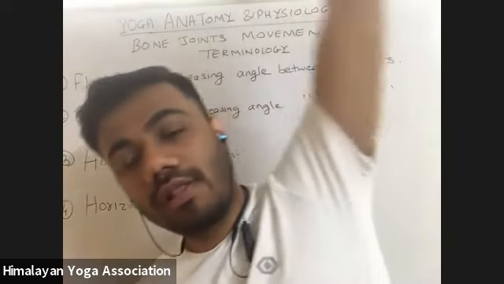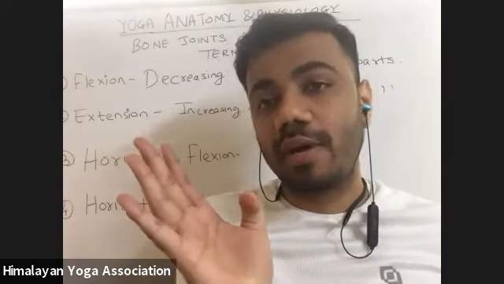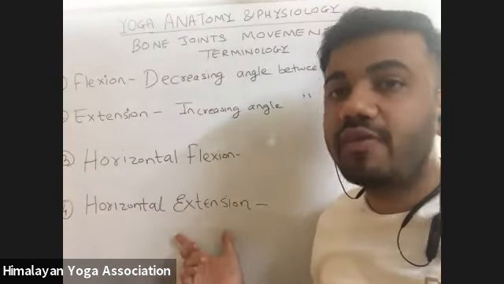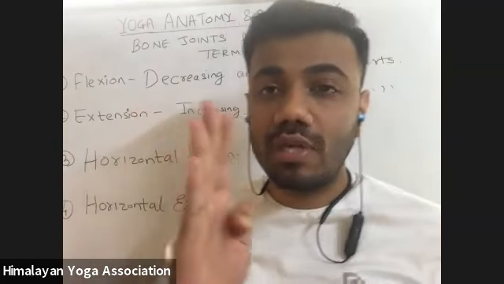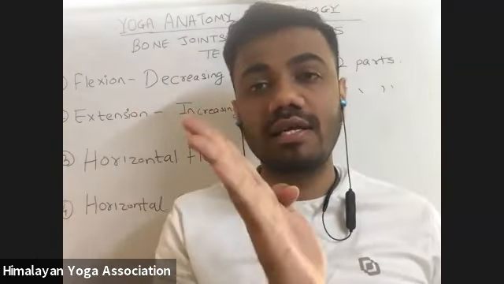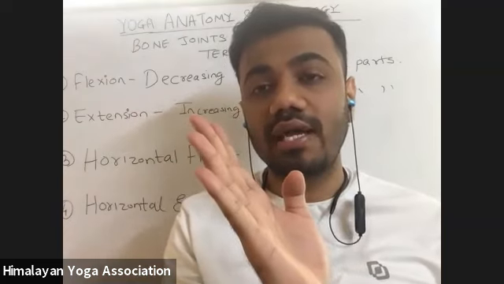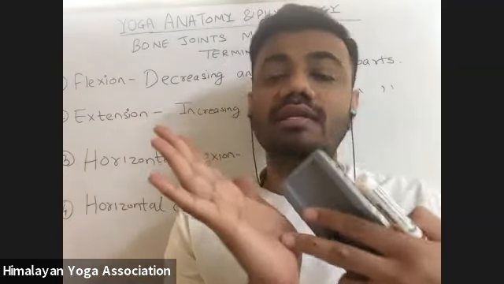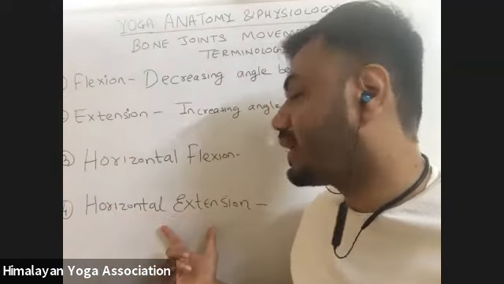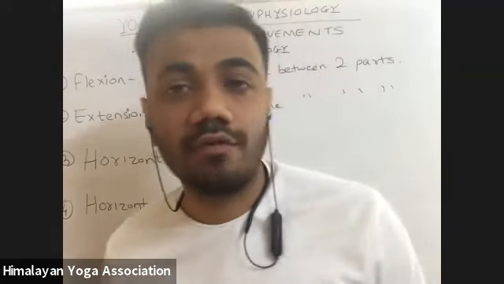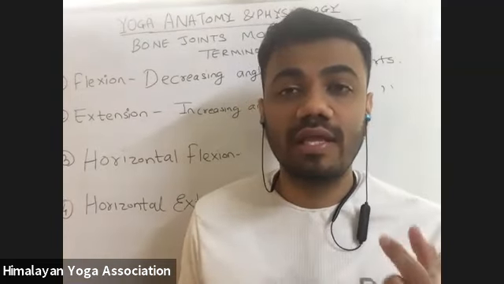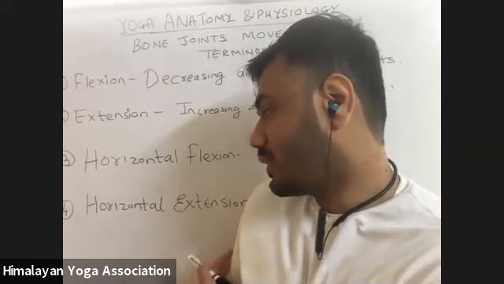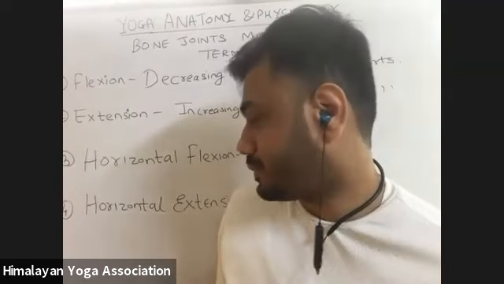At one side we flex our spine, but at the other side we extend our spine sideways. That means at one side our spine is flexed, the angle is decreased, but at the other side we can call it horizontal extension of the spine, or lengthening of the spine. We lengthen our spine. That is the extension movement.